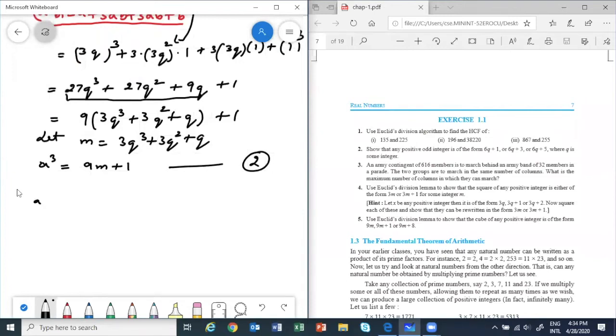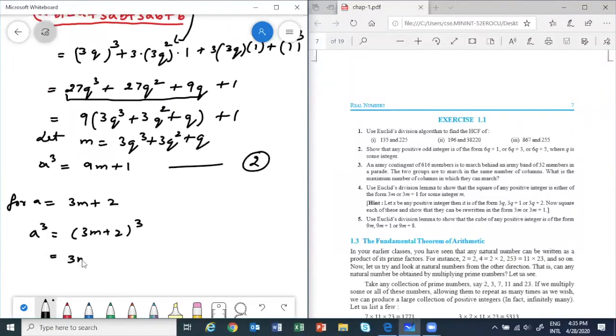When A is equal to 3M plus 2, A cube will be equal to what? 3M plus 2 whole cube. Again use the same formula, A plus B whole cube formula.